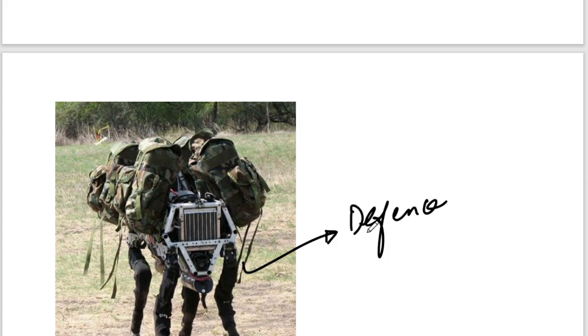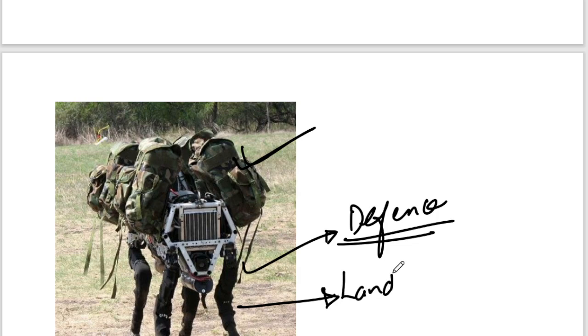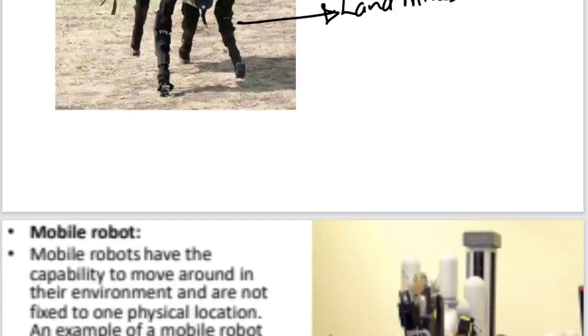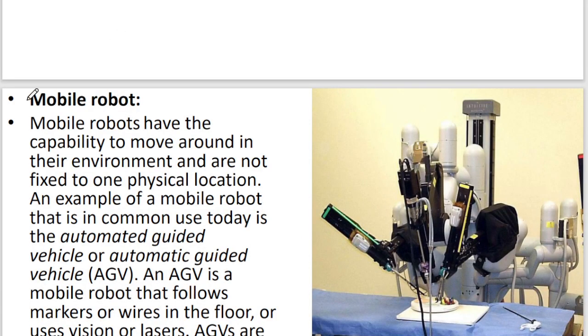It carries weaponry and is helpful in identifying landmines also.